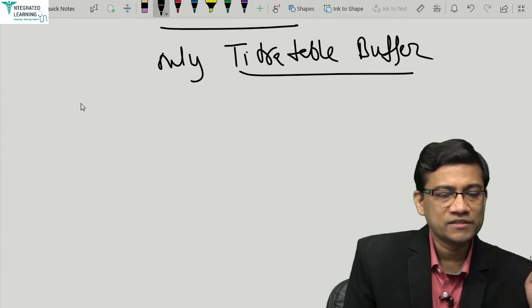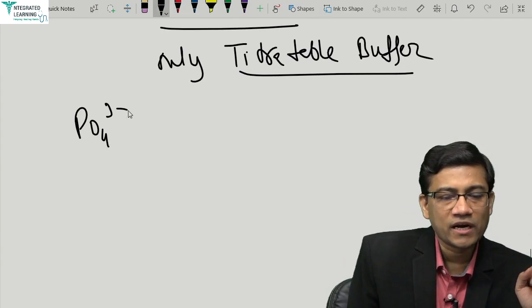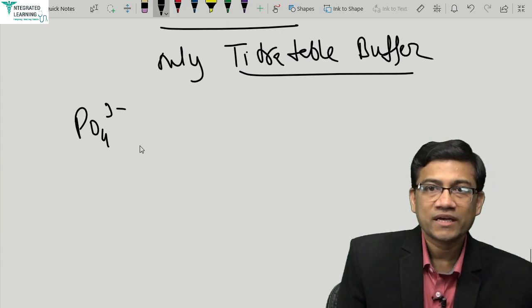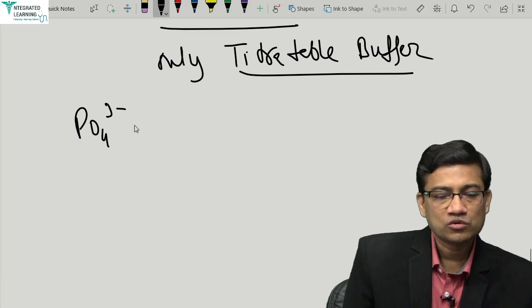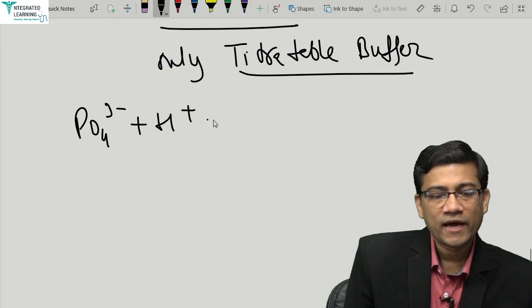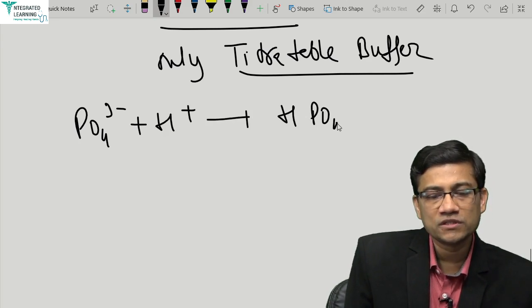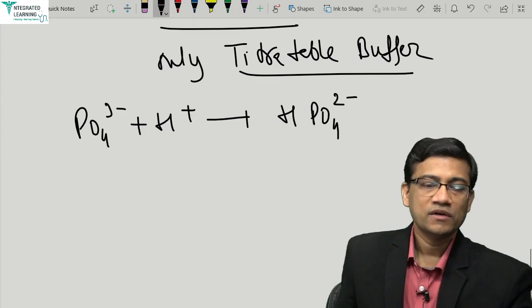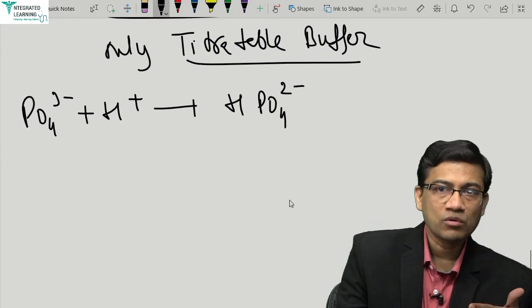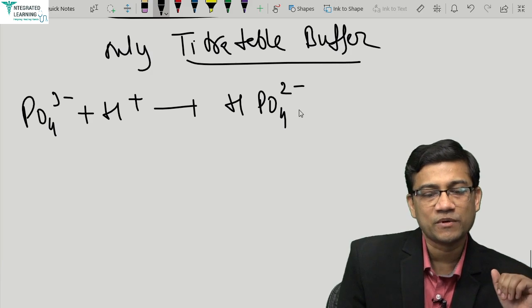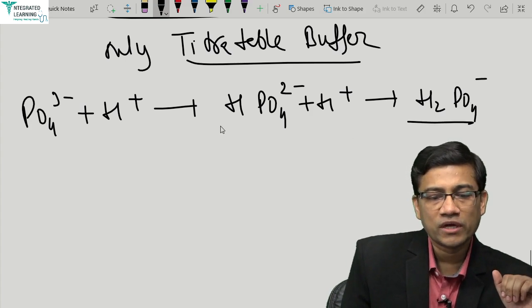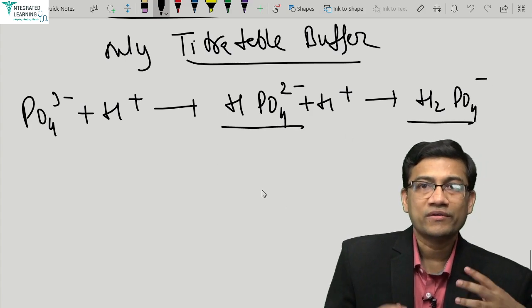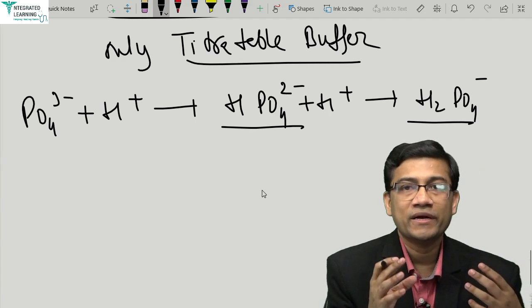Mechanism very easy. Phosphate ions are anions. Okay, and you know weak acids can receive what? Yes, they can receive protons, acting as a buffer. So this binds with H plus and makes HPO4, which is hydrogen phosphate. So it is a weak acid, it can give and also take H plus. Mainly it will take H plus. As it takes H plus, it makes H2PO4, and that is how the phosphates are able to trap H plus and ultimately maintain the urine pH.